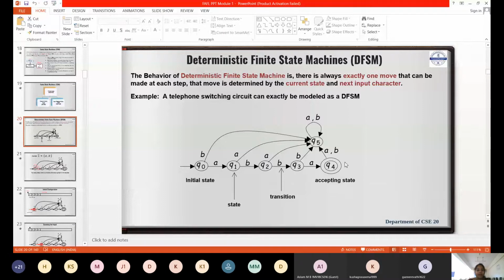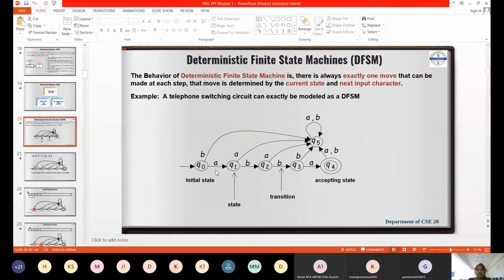And you can have n number of final states. There is no need to have only one accepting state; you can have any number of accepting states, but only one starting state. It could be either DFSM or NDFSM, you should have only one initial state, right?